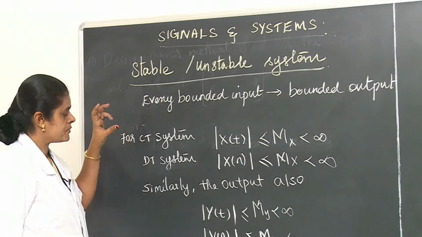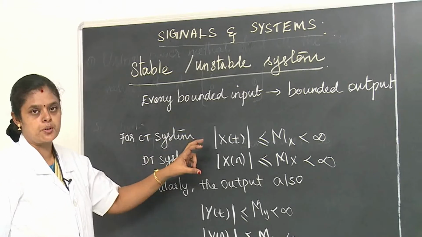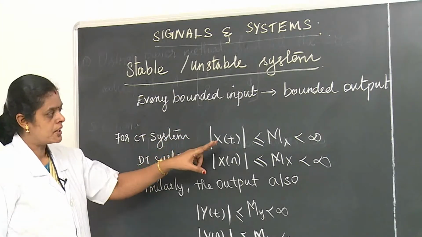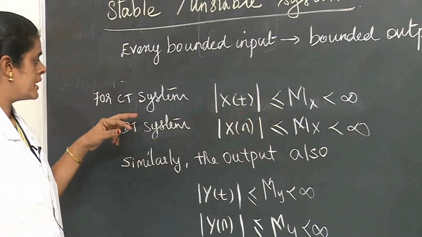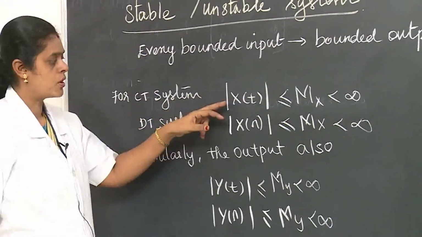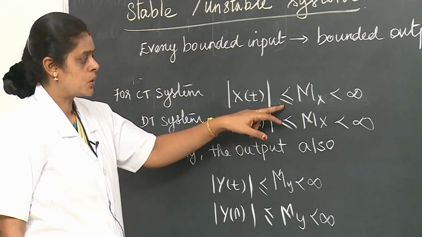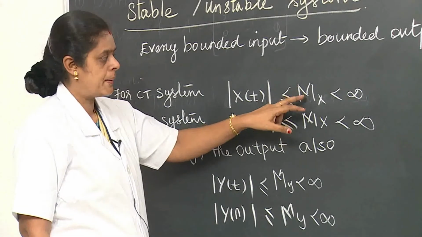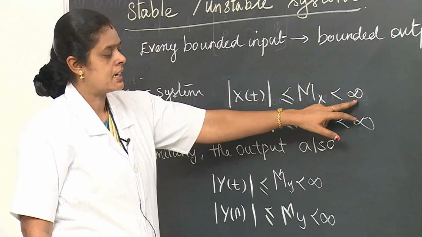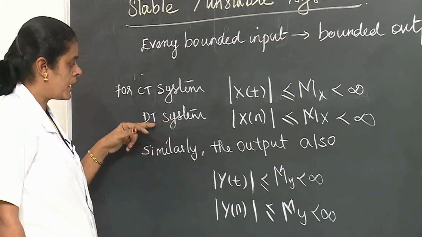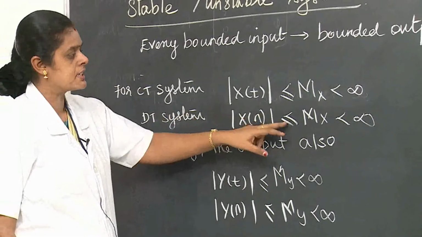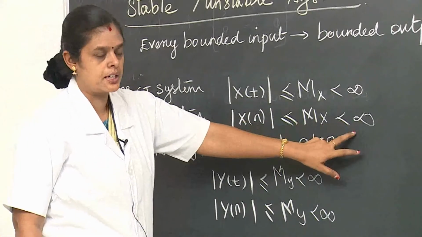That is, for every bounded input, there exists some finite value. For a continuous time system, modulus of x of t is less than or equal to a finite value mx, which is less than infinity. That means a bounded value. And for the discrete time system, x of n is less than or equal to mx less than infinity.